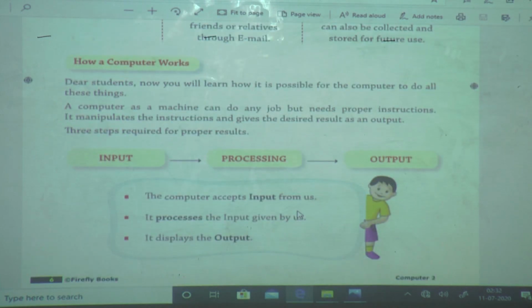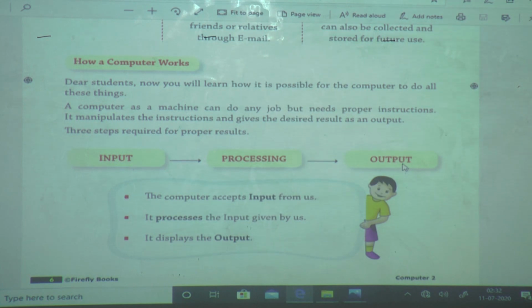Next, how does a computer work? Firstly, what we saw, computer is an electronic machine. Computer works very fast. If we give proper instruction to the computer, then the computer can give the result properly without making any mistake. If we give input to the computer, then it processes it and afterwards it gives output.